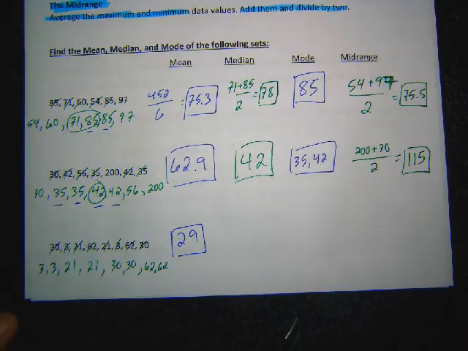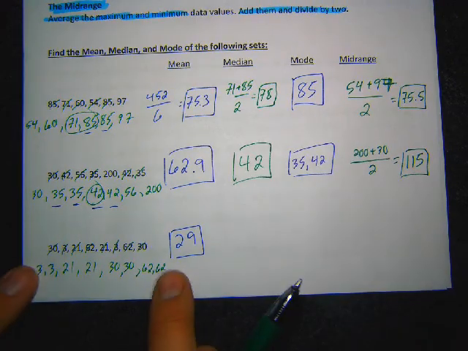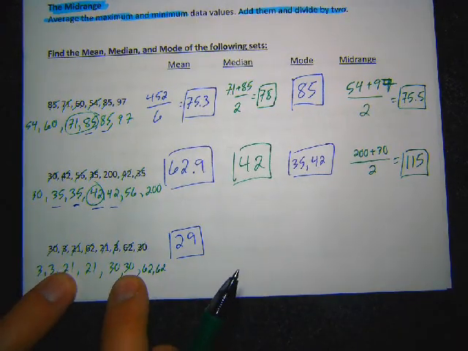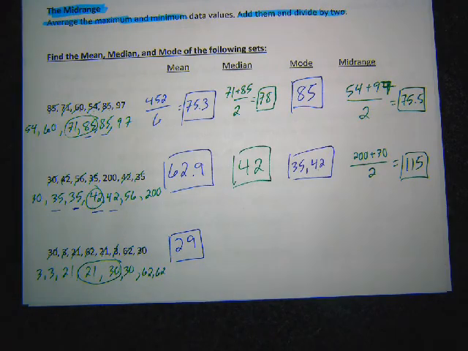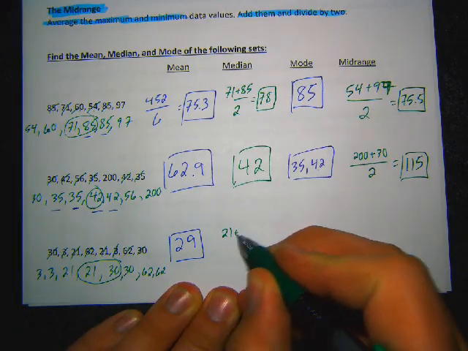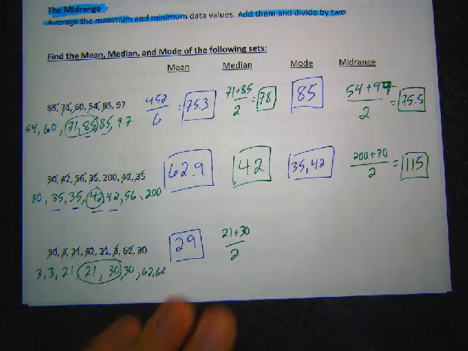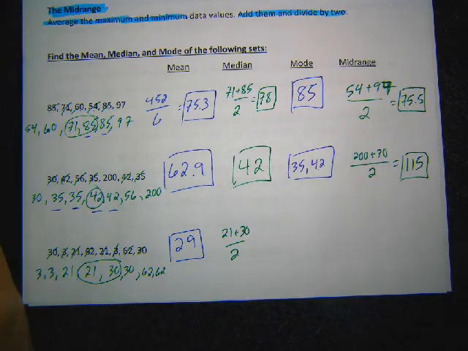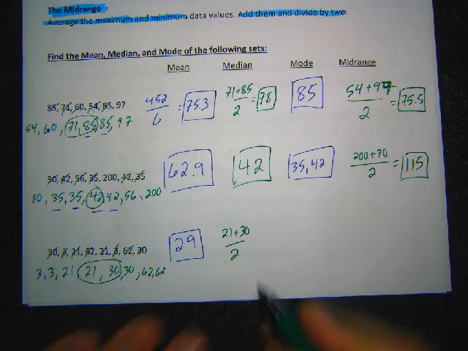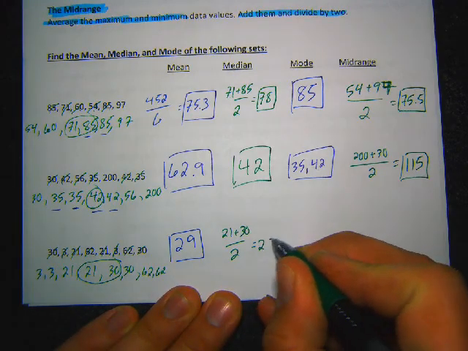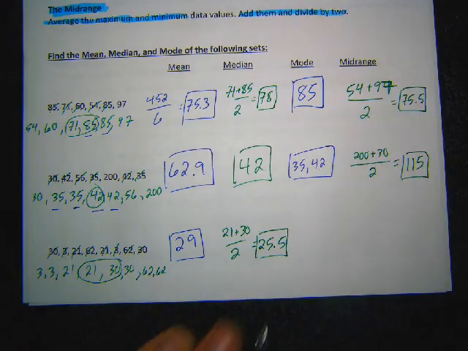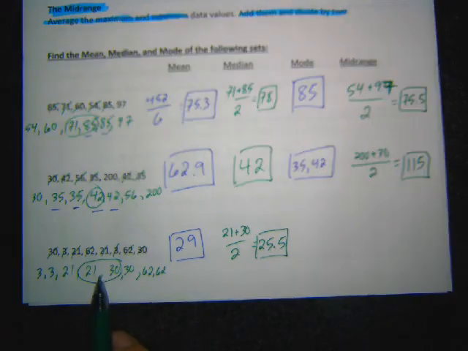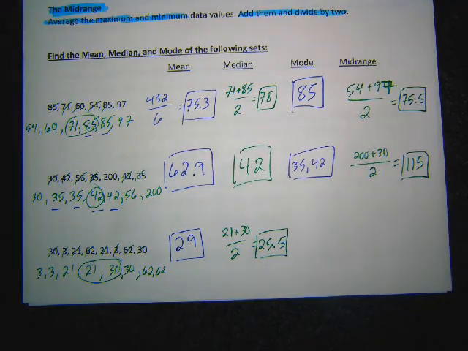Again, to do median, we're just looking for the middle number. So we cover up, looking for that middle number. And here we have two numbers in the middle. So again, I'm going to add those up, divide by 2. So 21 plus 30 is 51. Divide by 2, and we get 25.5. That's our median. By median standards of the middle number, it's halfway between those two.